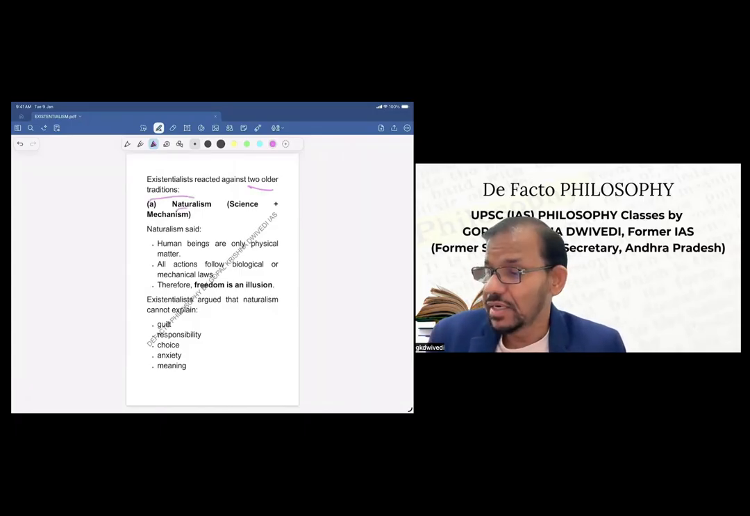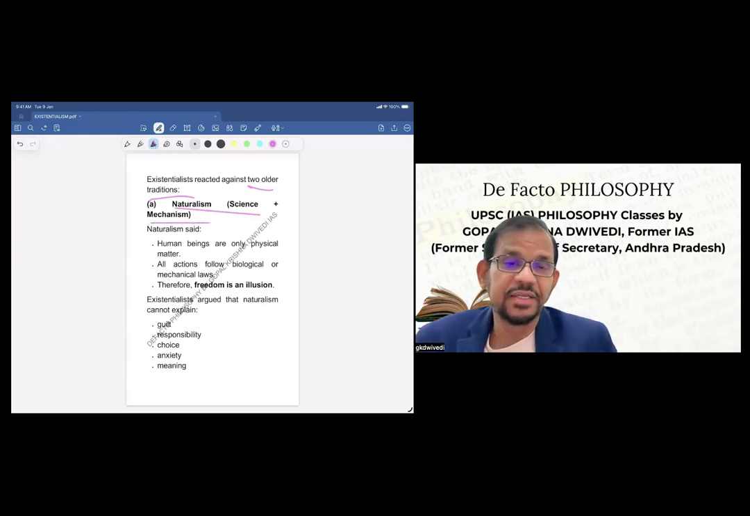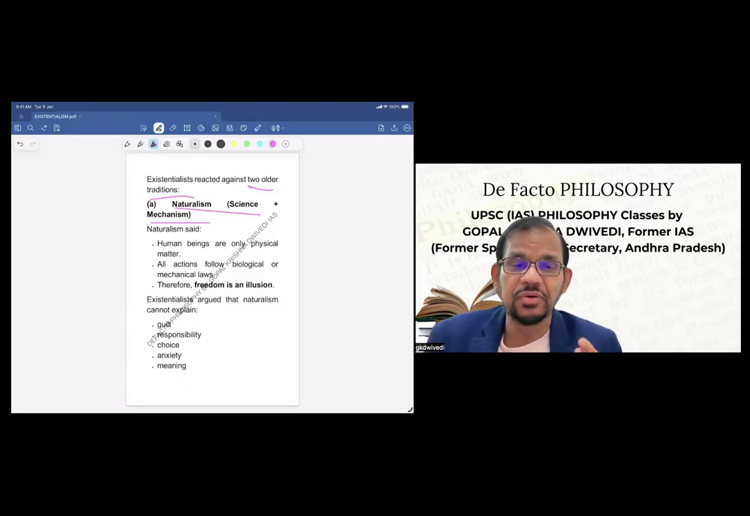First is naturalism, that is science plus mechanism. Now, what does naturalism say? Human beings are only physical matter. All actions follow biological or mechanical laws. Therefore, freedom is an illusion. So, this is naturalism.